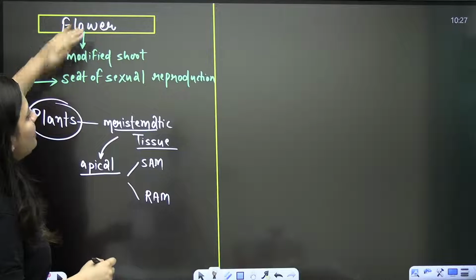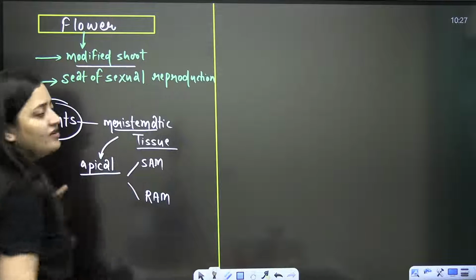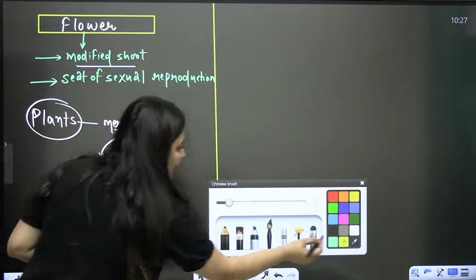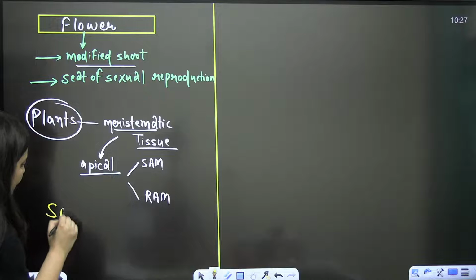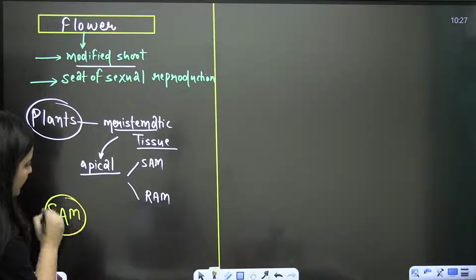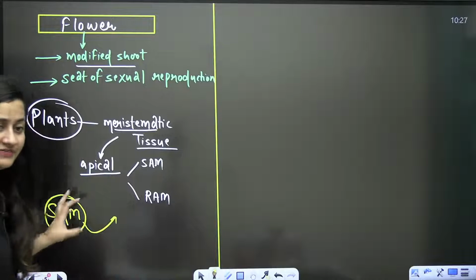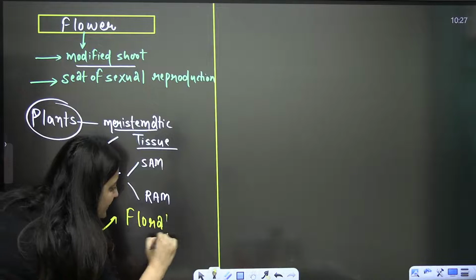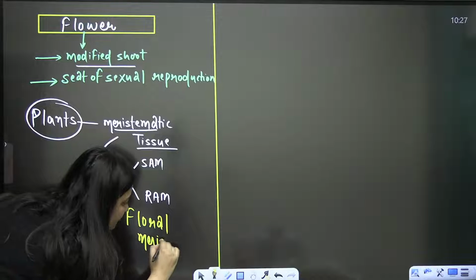Now, when you talk about the flower, as I said, it's a modified shoot. So this shoot apical meristem will form floral meristem, because ultimately the flower will form from a shoot.